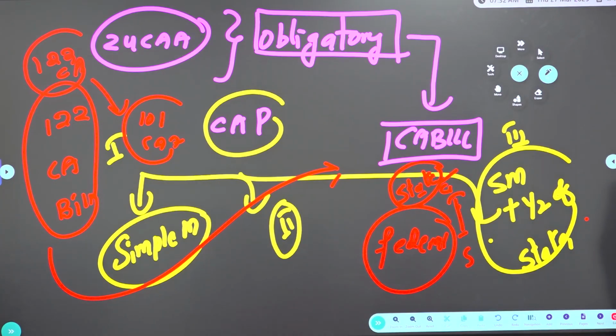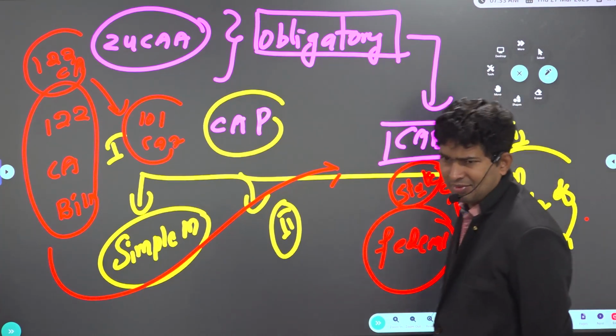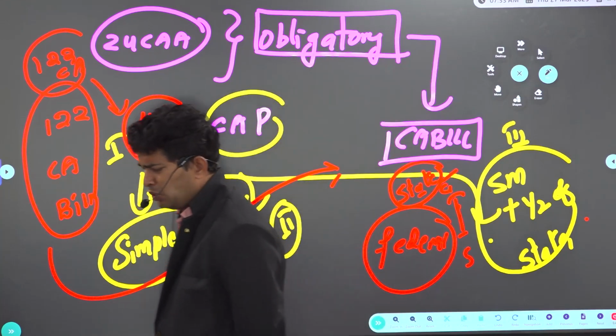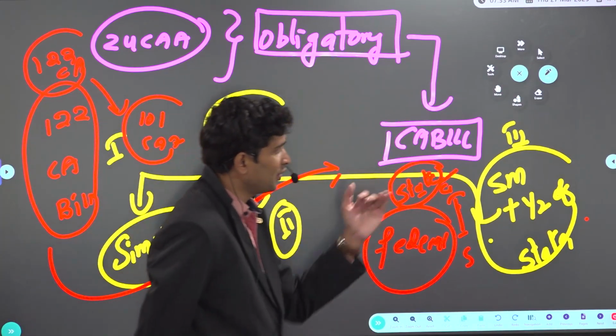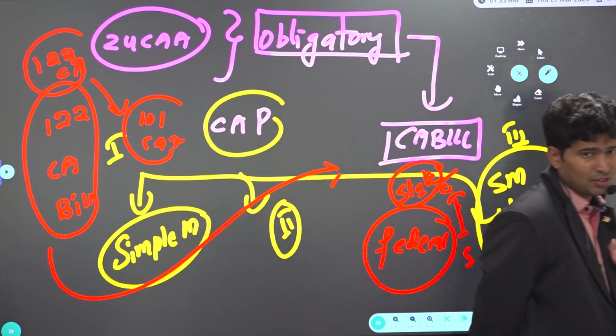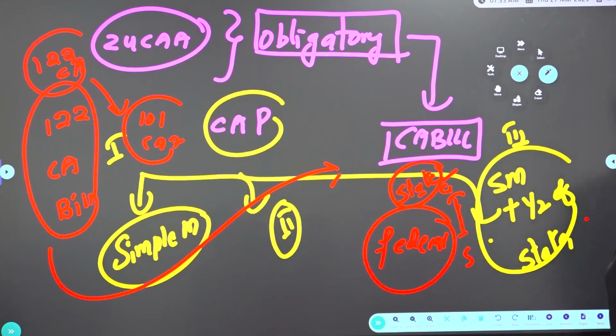Correct? So, Article 368: some simple majority, some special majority plus half of the states, some only special majority. So, an example for special majority: we want to add some right to fundamental rights. Special majority, Constitutional Amendment Bill. And we want to add some provisions in DPSPs. Special majority. So, no need to remember all of them, just to understand. For some simple majority, for some special majority plus ratification of half of the states, the remaining is special majority. This is the procedure mentioned in Article 368.